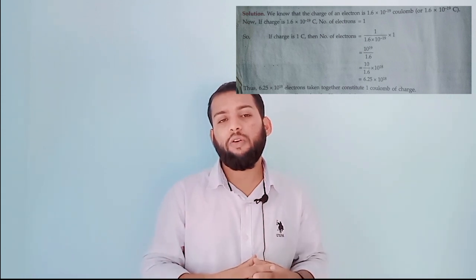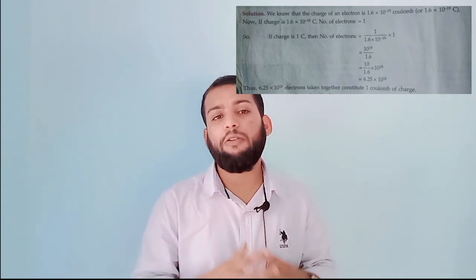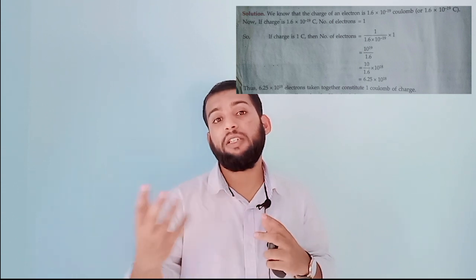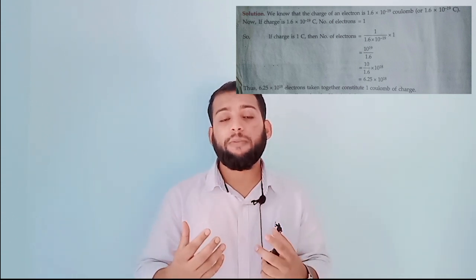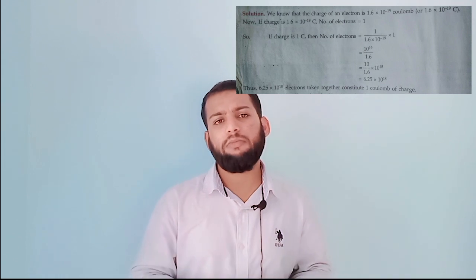So the power of the electron and the power of electricity is this: the electron has very little charge, 1.6 into 10 raised to minus 19, so very small. And how does this charge cause a problem when electricity passes through the human body? Because 1 Coulomb charge contains this many electrons, that much charge is carried by 1 Coulomb of charge.